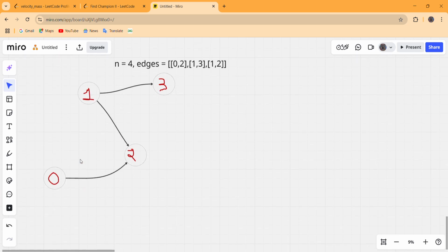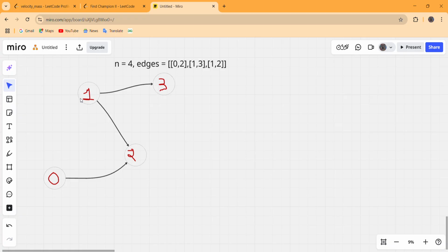And here as well, the in degree of 3 is 1, the in degree of 2 is 2. This 0 and 1 both have an in degree equal to 0, but as the answer is not unique in this case, we have to return -1.